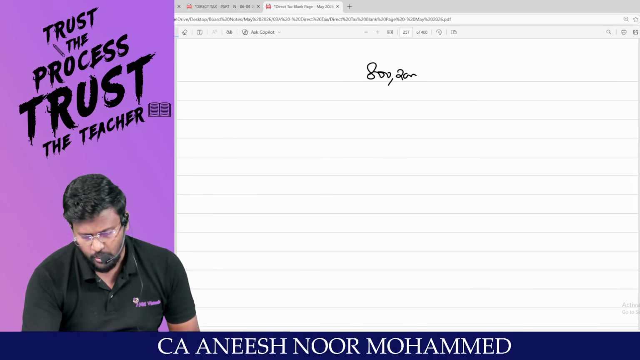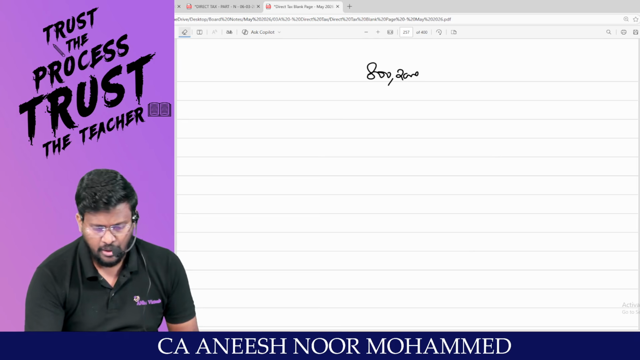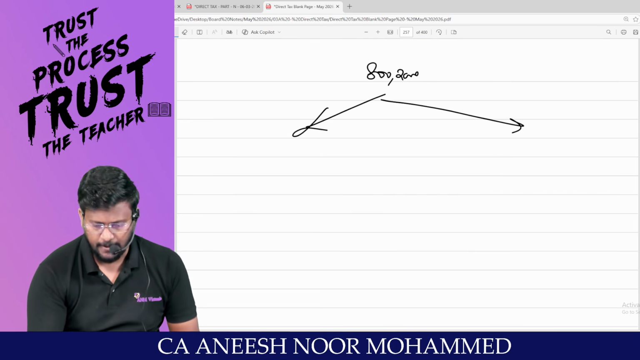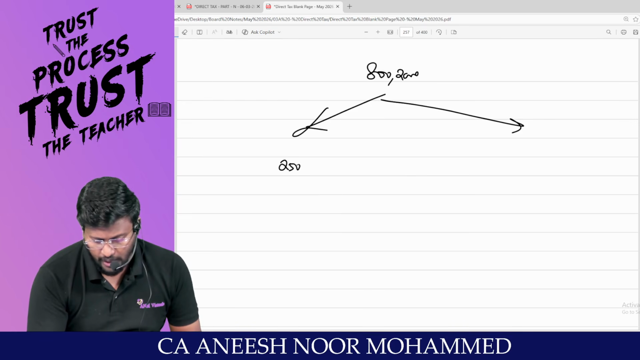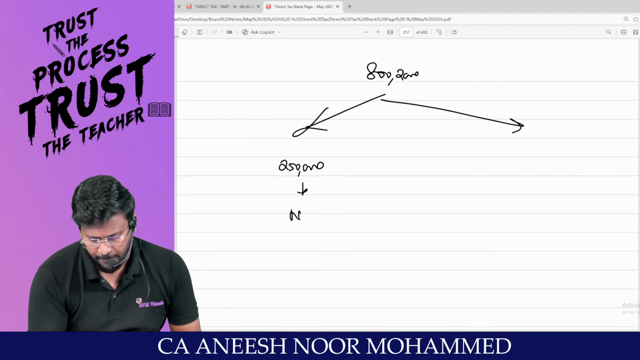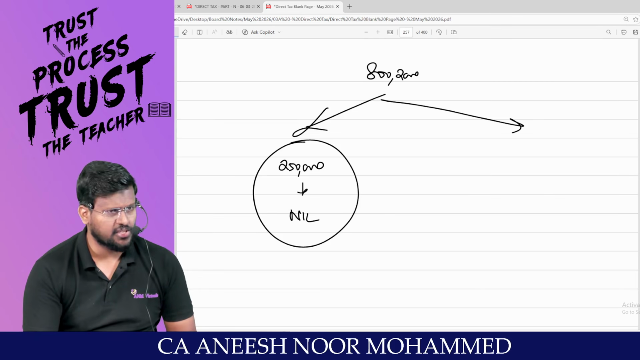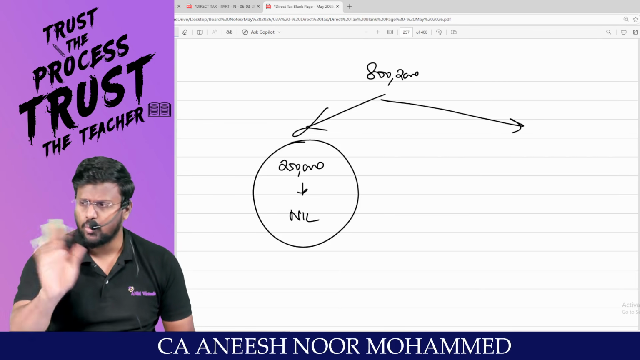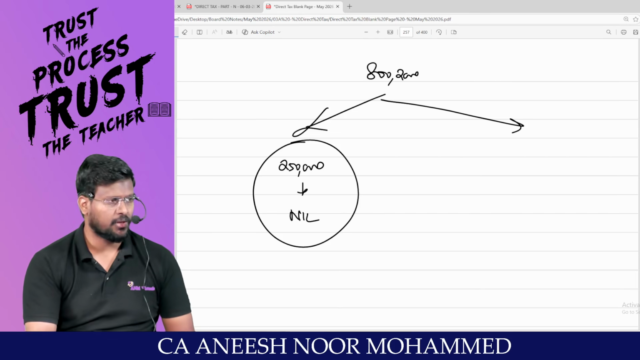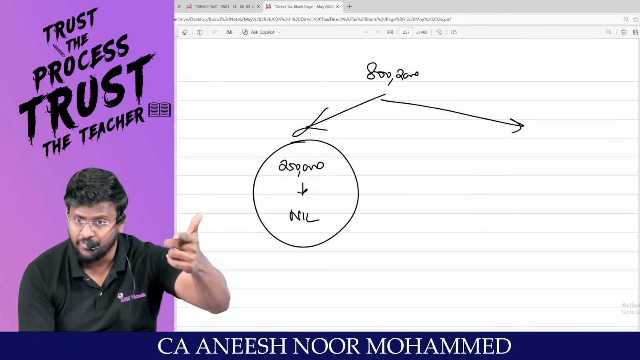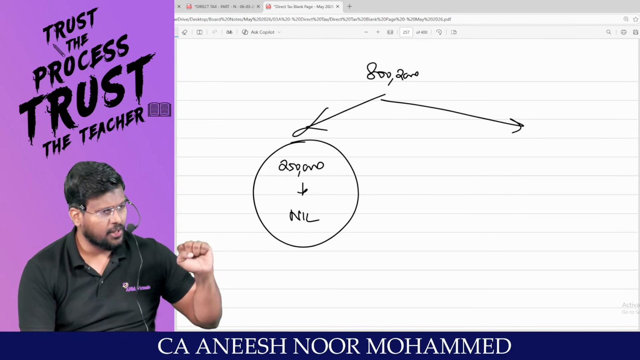My dear lovable students, 8 lakh 2000 should be classified into two categories. Number one, the first 2 lakh 50,000. This is what exemption limit? It is nil. Since you are traveling through the optional tax regime, you won't enjoy the higher basic exemption limit. Under the default tax regime, 4 lakh rupees is the basic exemption limit. Remembering? But here you will be getting only 2 lakh 50,000.